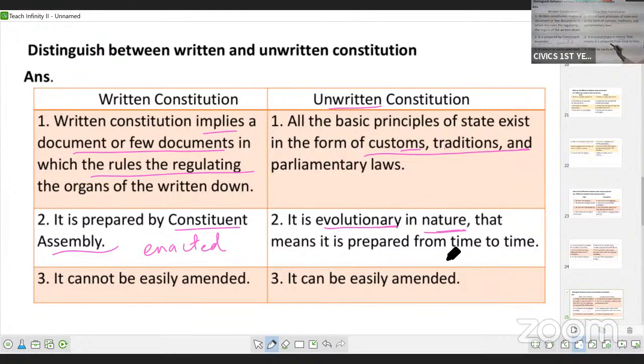It means it is prepared from time to time. So what type of constitution is unwritten? It is evolutionary in nature. Then, as it is a written constitution, it cannot be amended easily. Changing the constitution is not easy. You can change, but it will take some time. Whereas unwritten constitutions can be amended easily.